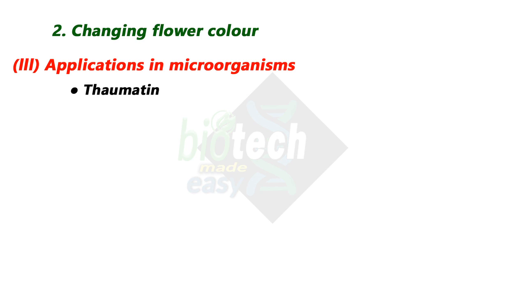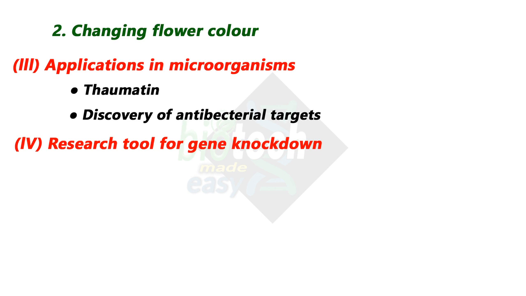Antisense RNA has also been used to identify and evaluate novel antibacterial targets for multi-drug resistance, and this is one of the most important uses of this technology. The last application which we can talk about here is the research tool for gene knockdown. Antisense RNA can also be helpful in knockdown of genes. The use of ASOs that rely on RNase H dependent cleavage of messenger RNA is a popular method of knockdown in cell culture.